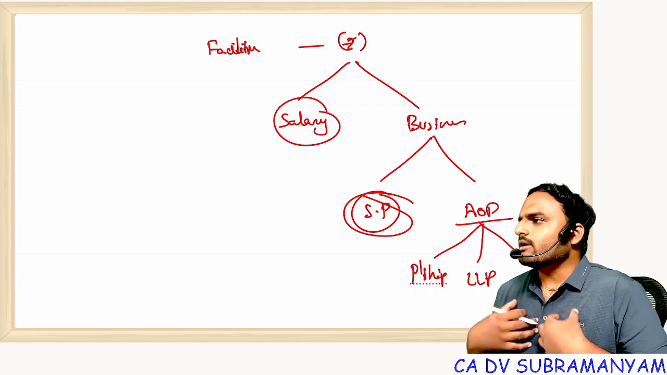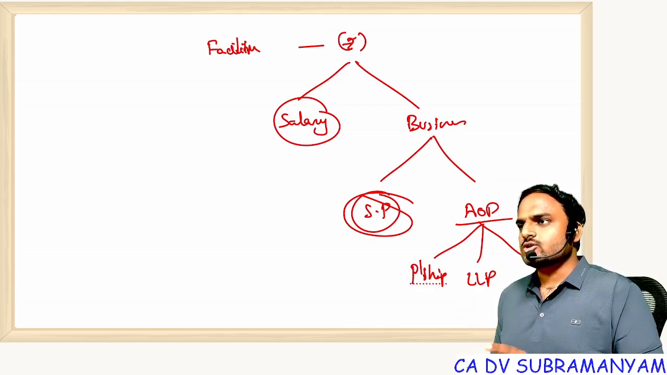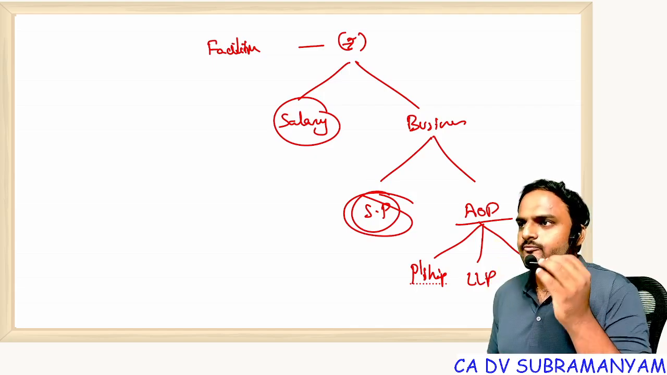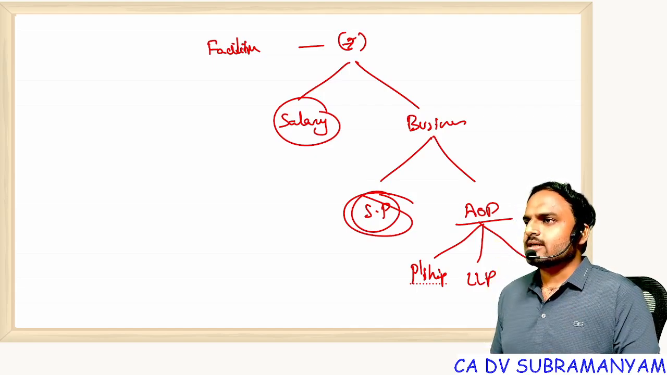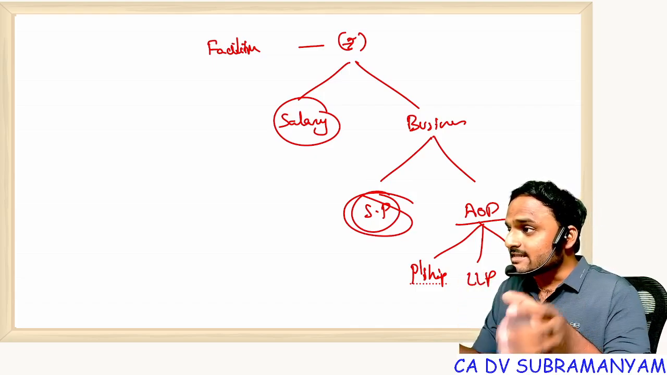I can invest whatever I have, that's it. And another biggest disadvantage is unlimited liability. Tomorrow if that business doesn't go well, huge losses, in that case not only my business assets but also my personal assets are liable for the business debts.